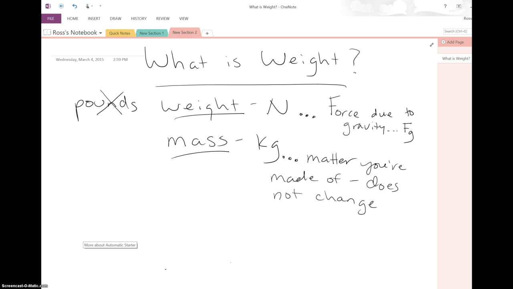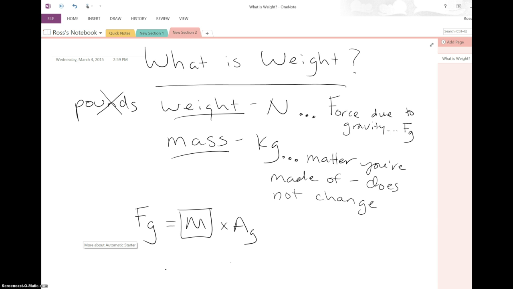So if we're looking at a problem and we're looking for the weight, F due to G, force due to gravity, is equal to mass. I'm going to put that in a box because that is the object. The mass of the object is never going to change. That block that's sitting on the table will always be that block, whether it's on Mars or whether it's on Earth. So mass times acceleration due to gravity.